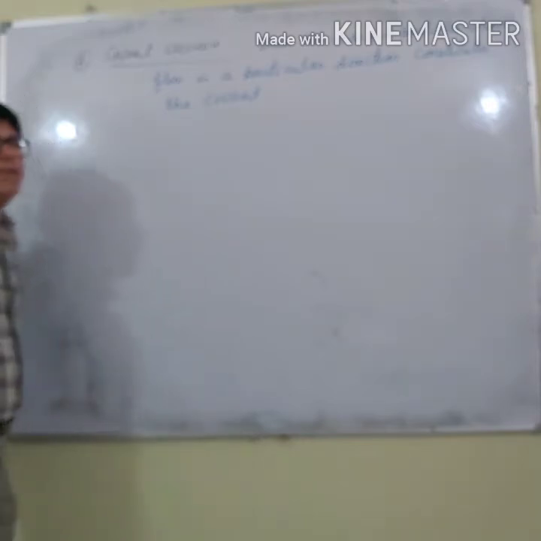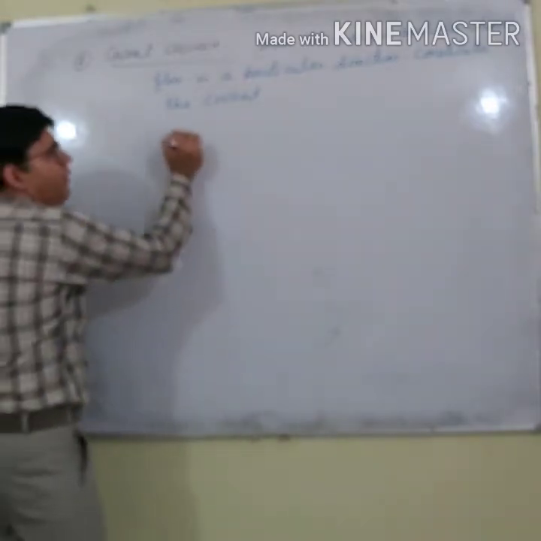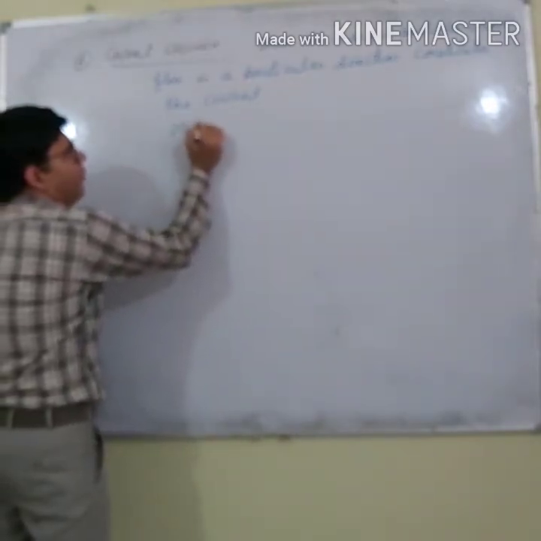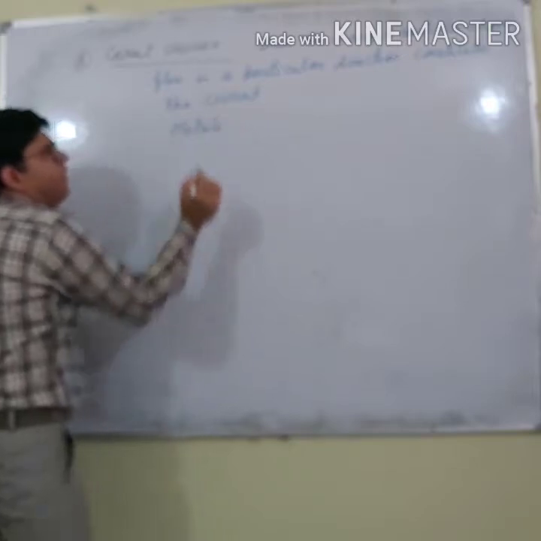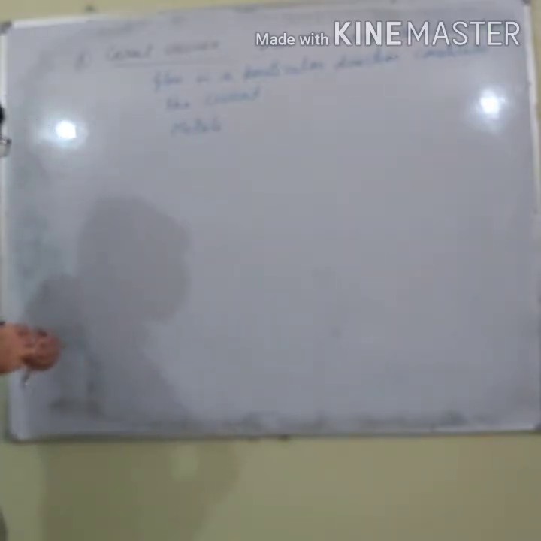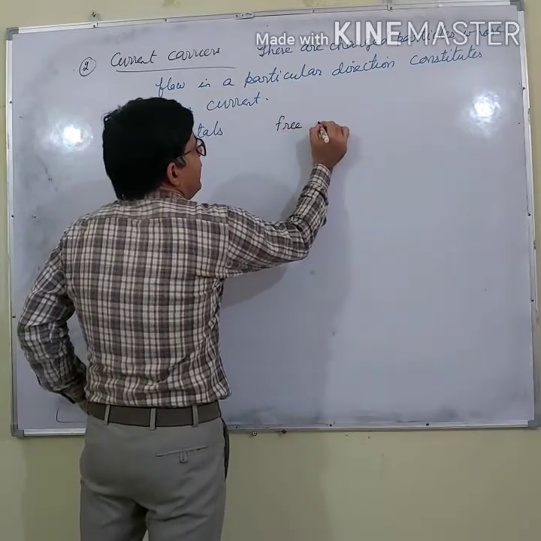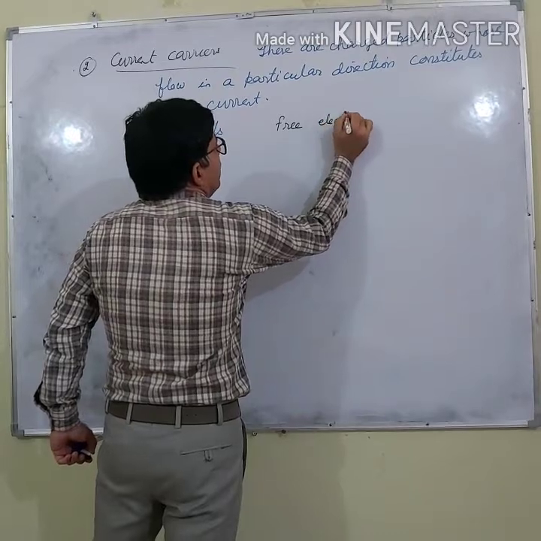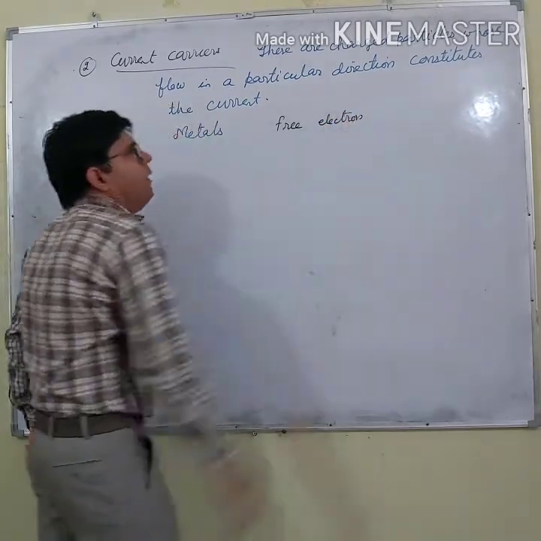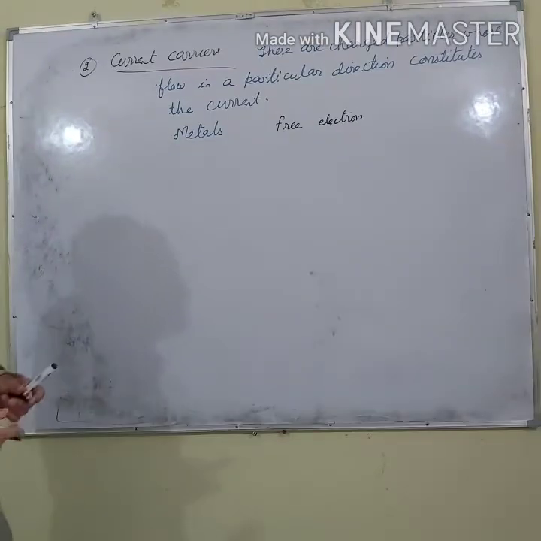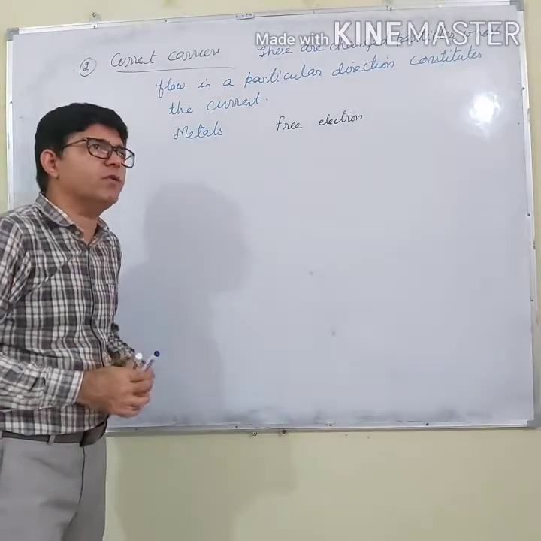For example, in metals, free electrons are the current carriers, because when the free electrons move, their motion in a given direction constitutes electric current.